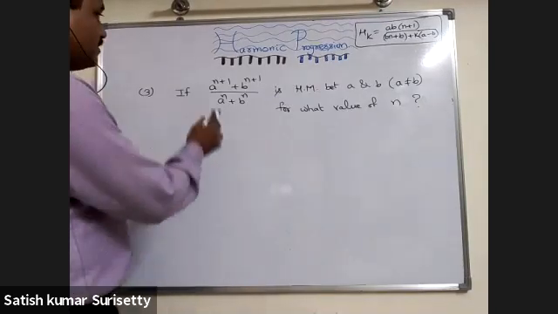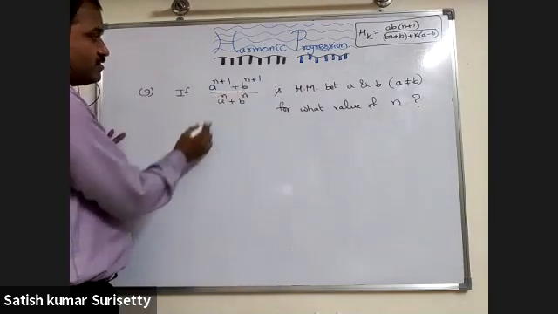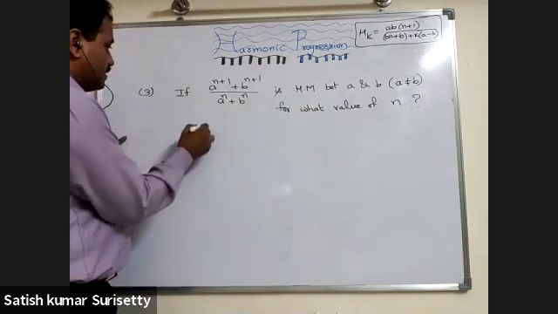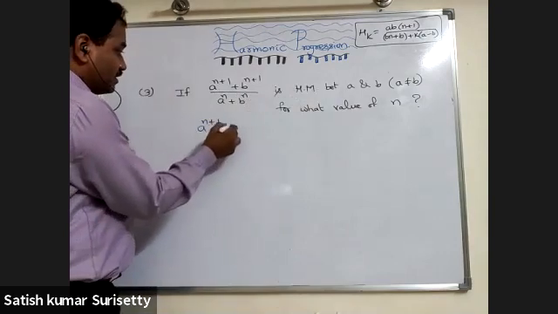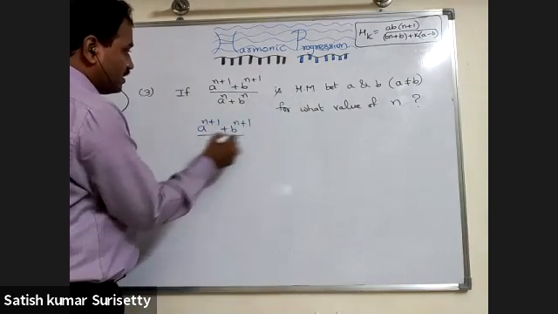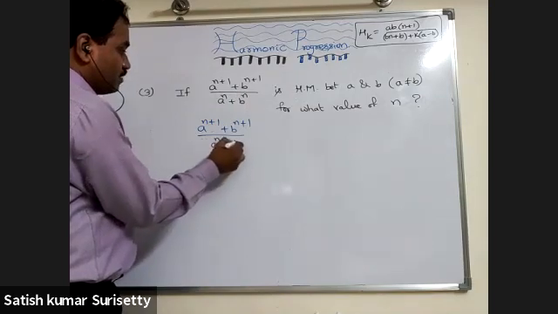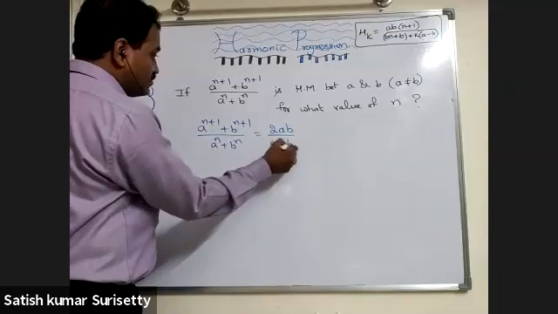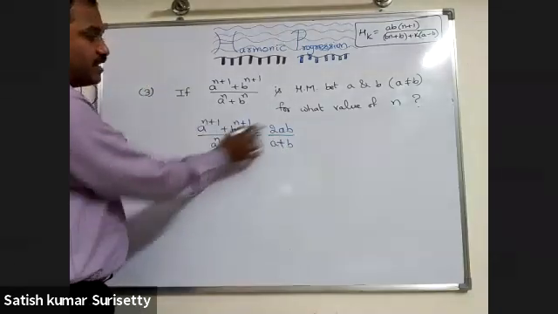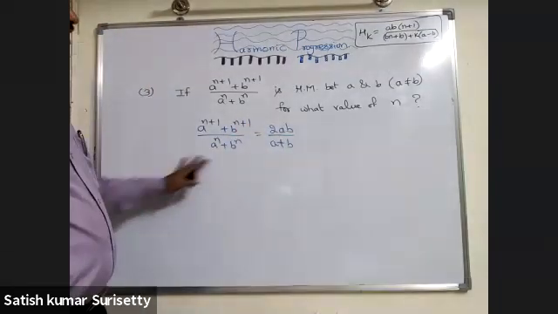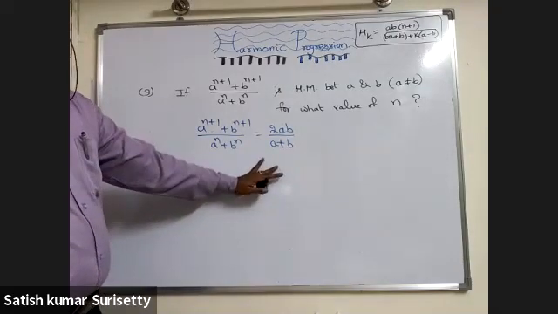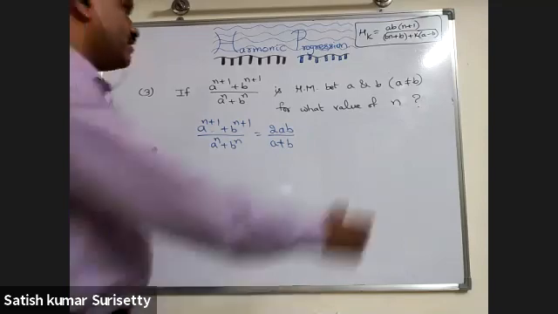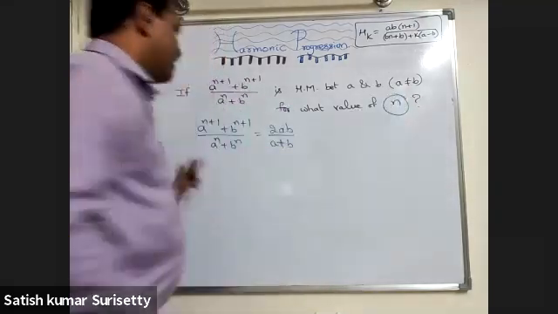So (a to the power of n plus 1 plus b to the power of n plus 1) upon (a power n plus b power n) is a harmonic mean between a and b. Means I can write (a power n plus 1 plus b power n plus 1) upon (a power n plus b power n) equal to what? 2ab upon a plus b. Now you cross multiply. After that, bring one side and group the terms. Then you'll get one common factor. You cancel the common factor and then identify for what value of n this can be possible.